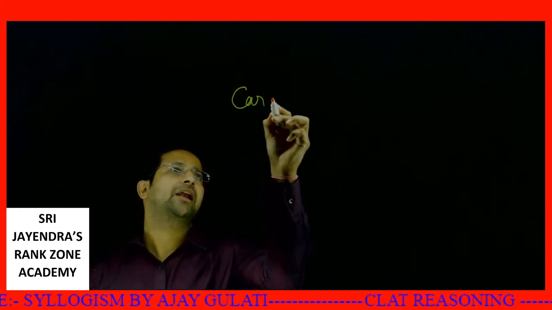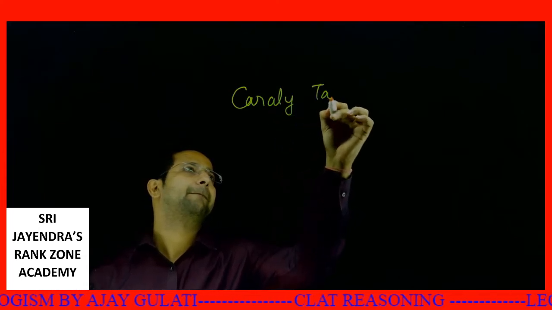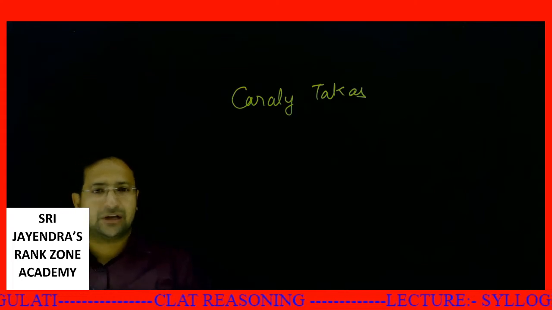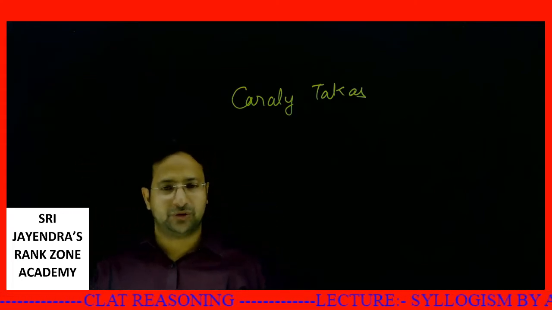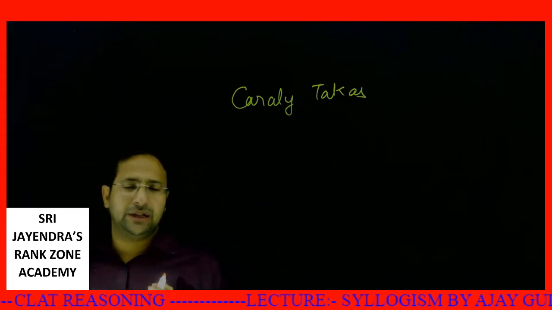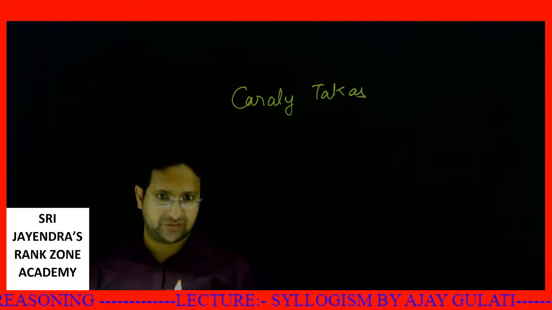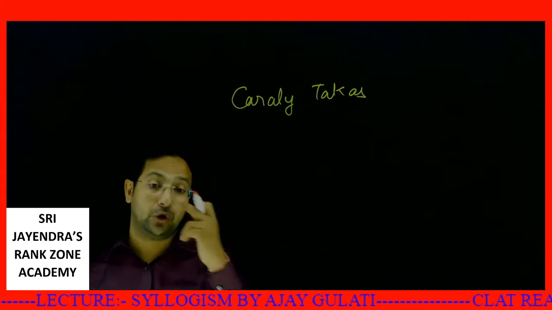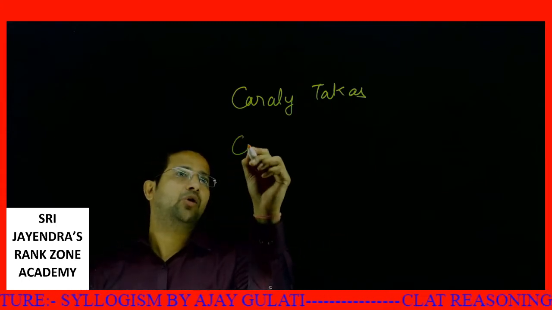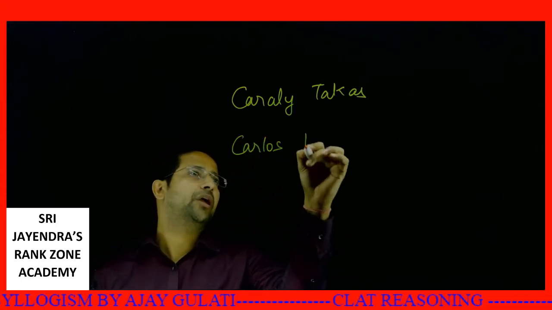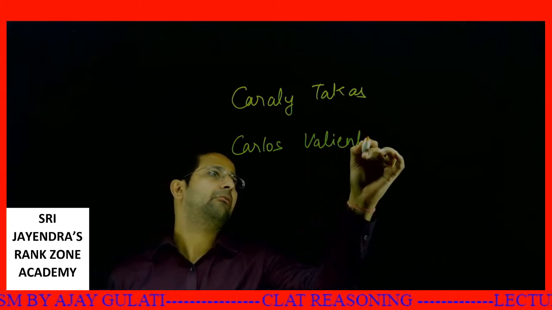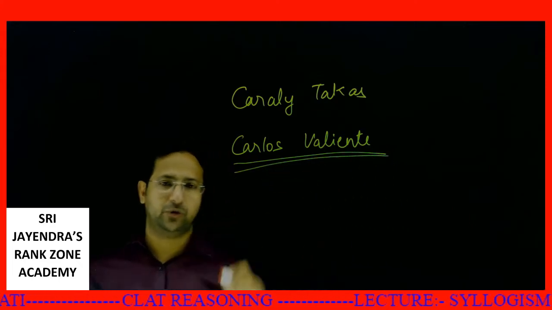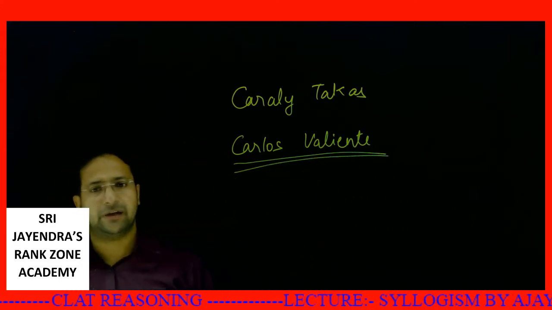Our man Carly Takacs was going to take part. During this time, from 1936 to this time, the reigning world champion, who was the current leader and the most favorite one, was Carlos Valiente. He was the reigning world champion, and he was also the favorite to win it. People assumed that he would win it.